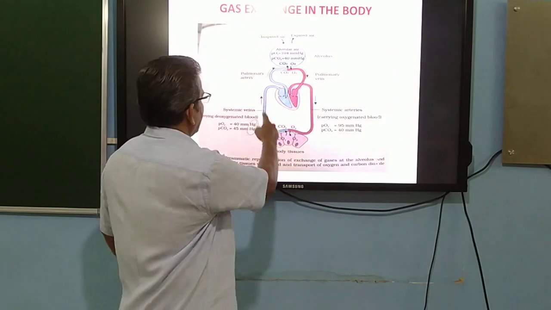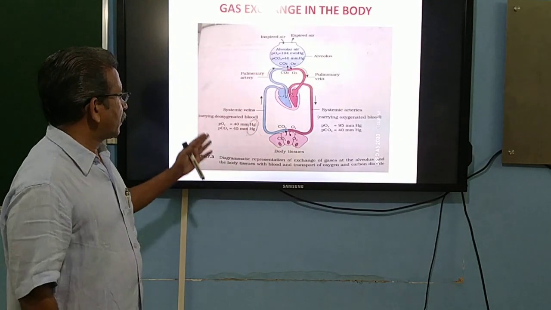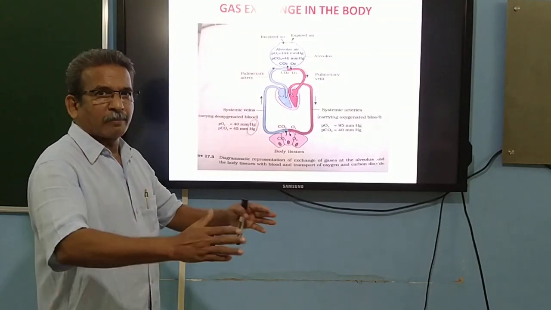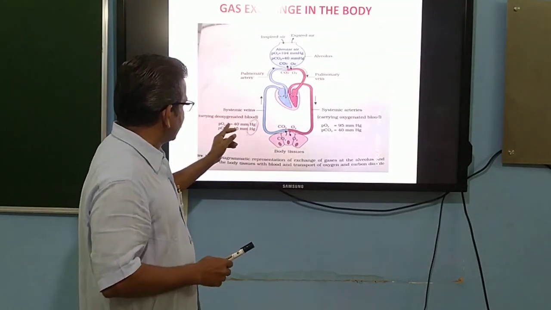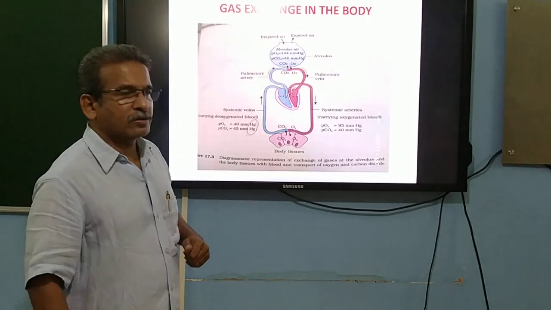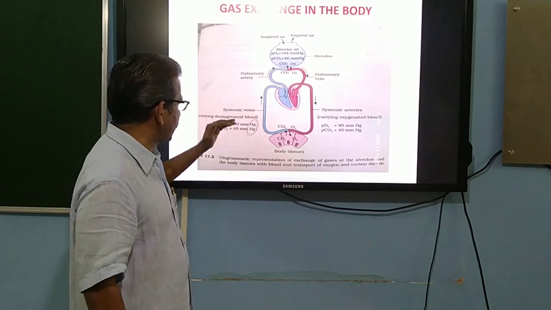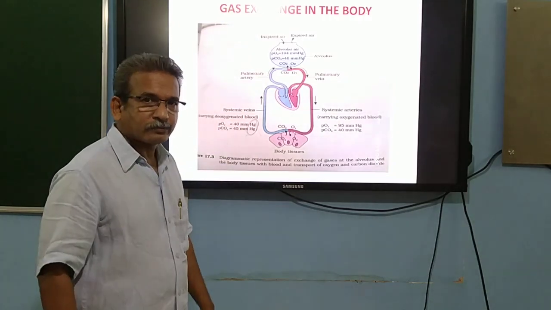That blood starts flowing through the systemic veins, the major veins of the venous system. There we can see the partial pressure of oxygen has come down to 40 millimeters of mercury, and the partial pressure of carbon dioxide has increased.